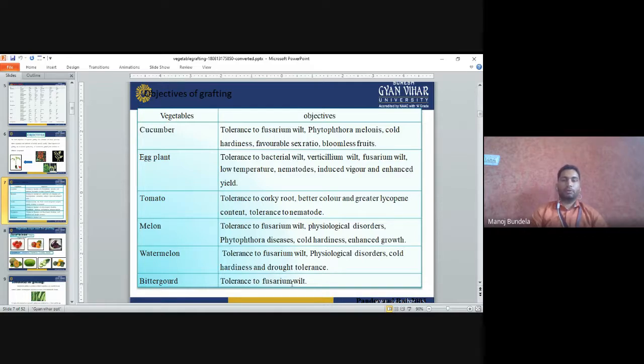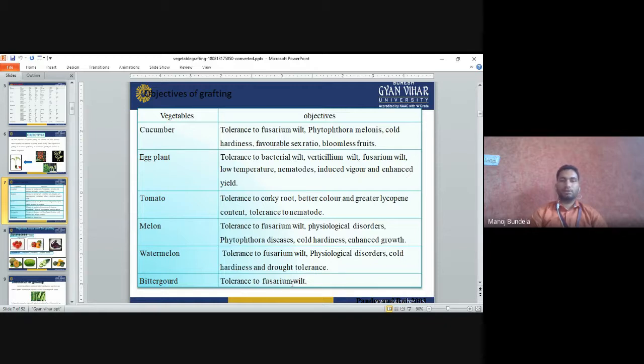Tomato. Tomato gains tolerance to corky roots, better color, and greater lycopene content. It has a better color and a good lycopene content, and it is tolerant to nematodes.